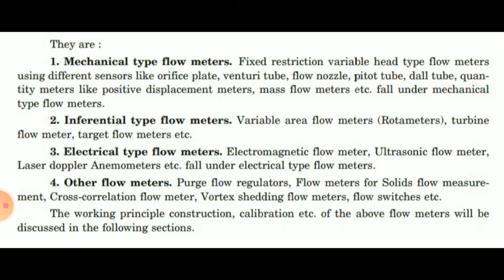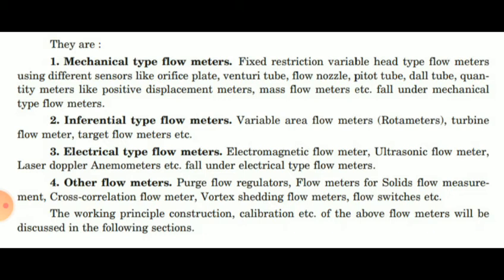The velocity in conjunction with the area of cross section is used for determination of volumetric flow rate. The volumetric flow rate may be integrated with respect to time to give the value of total quantity. Now we will see inferential methods for flow rate measurements.